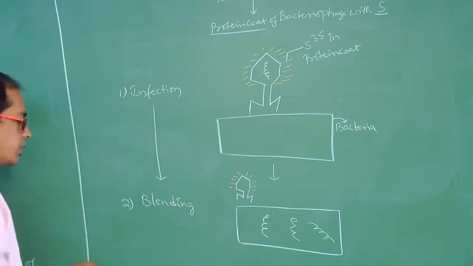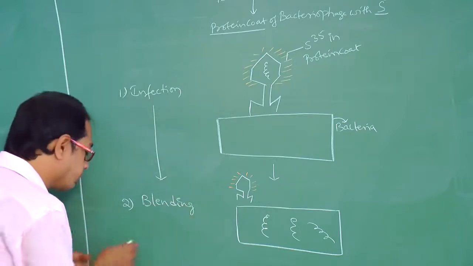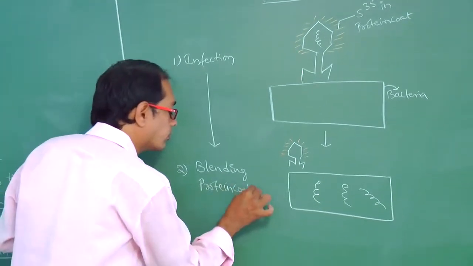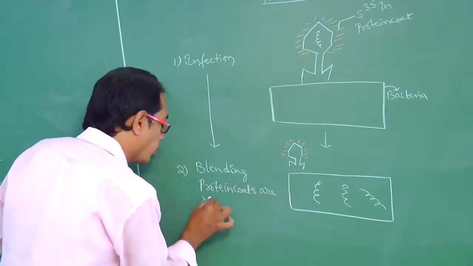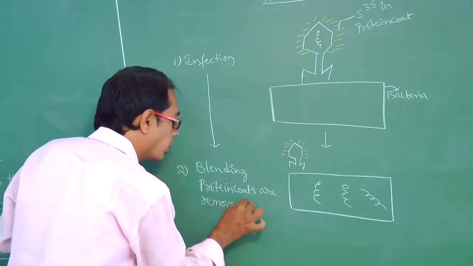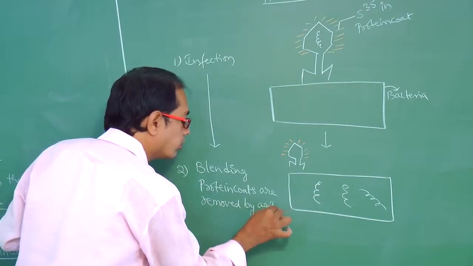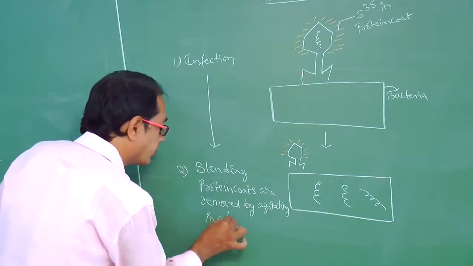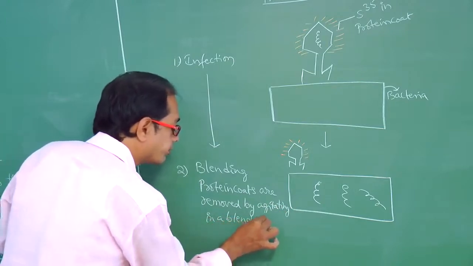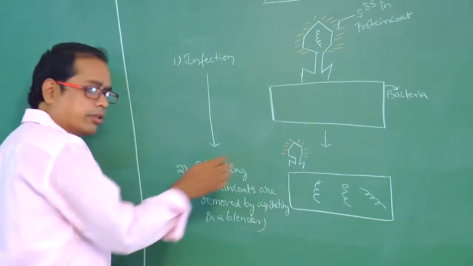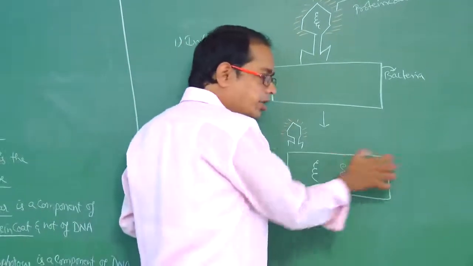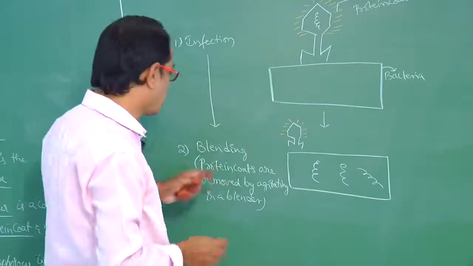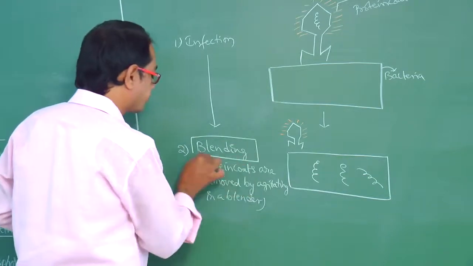What is blending? Protein coats are removed by agitating in a blender. Agitating means shaking. When these bacterial cells are shaken, the protein coats are separated and removed. This is so-called blending.